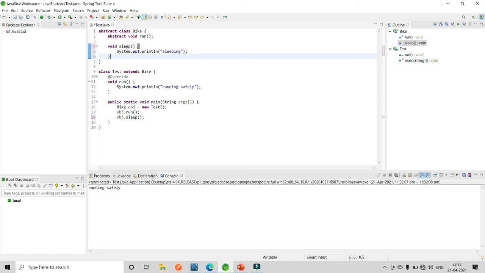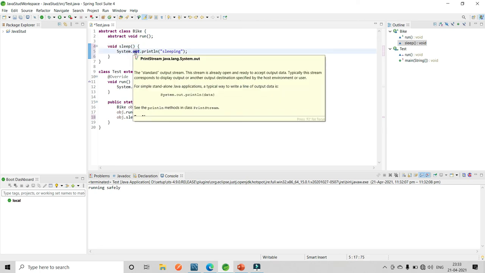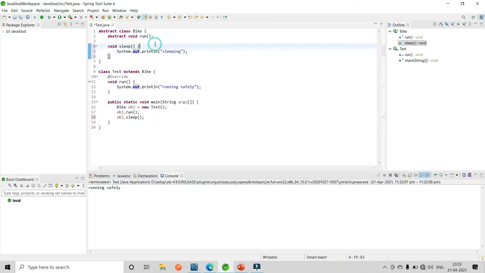So in case of abstract class, we have abstract method also, and concrete method also. In case of interface, we have only abstract methods, not concrete methods. So this is the difference between interface and abstract class.